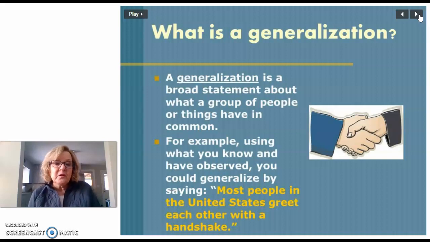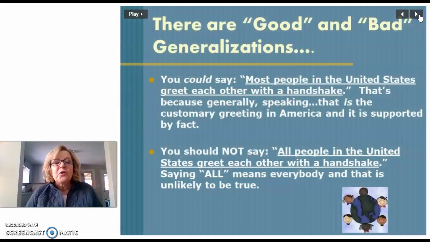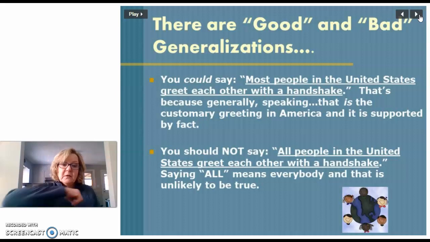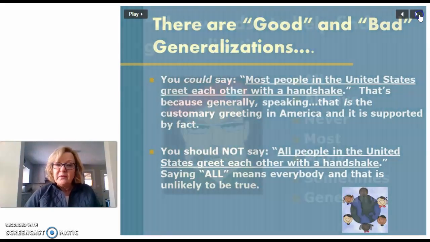For example, when using what you know and observe, you could say, most people in the United States greet each other with a handshake. That we can prove. There are good and bad, or we could say valid and invalid, true and false. So you could say most people in the United States greet each other with a handshake because generally speaking, that is true. You should not say all people in the United States because all means everybody, and that's unlikely to be true, and you can't prove it. And right now, most of us use our elbows instead of handshakes. And notice I said most.